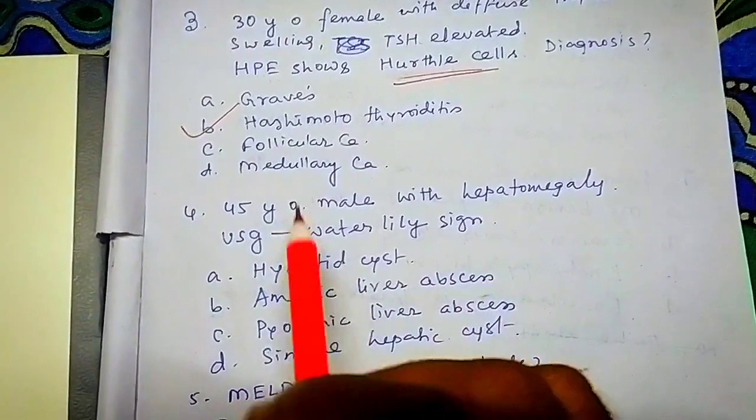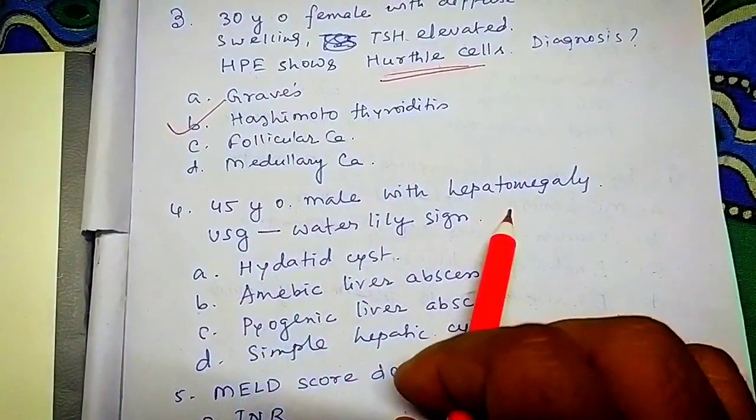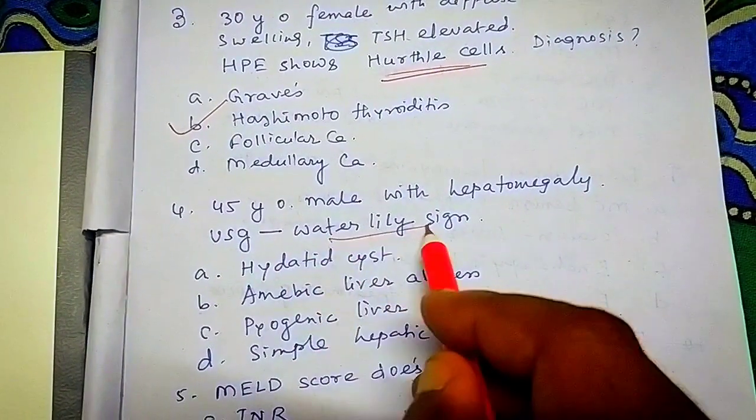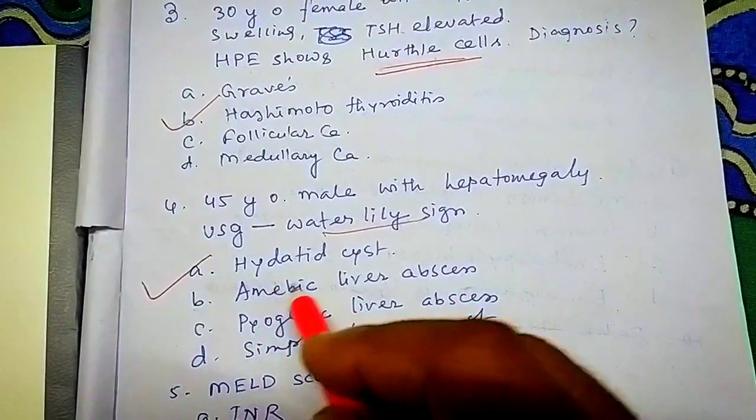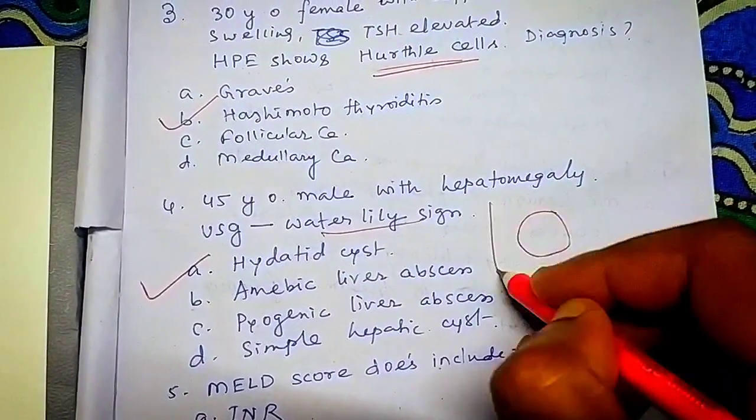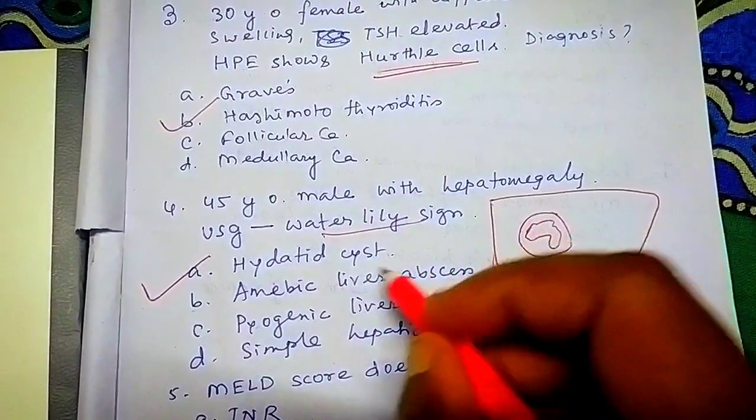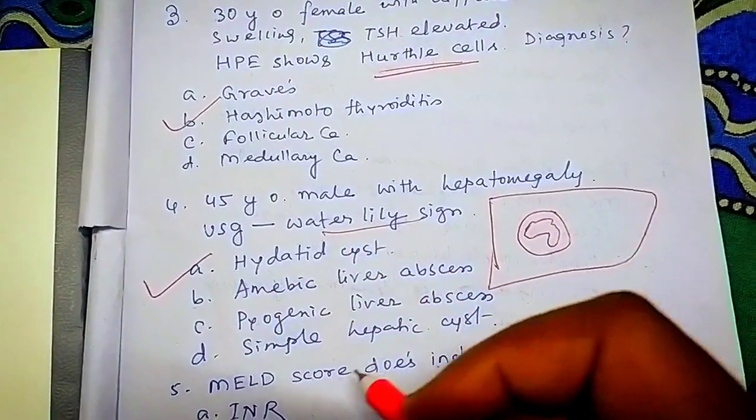Next question. 45 years old male, hepatomegaly, USG water lily sign can be found in hydatid cyst disease. Hydatid cyst, water lily sign. So if the liver is like this, you can get it like this. That is water lily sign, hydatid cyst.